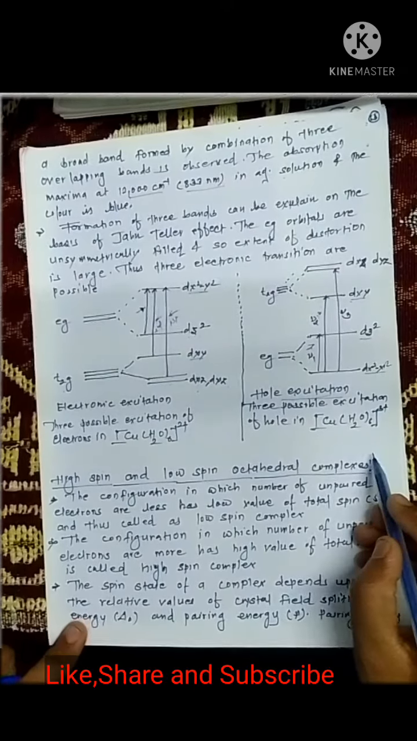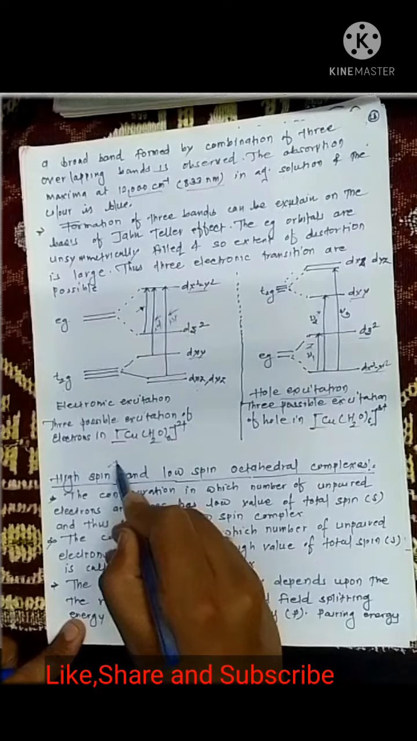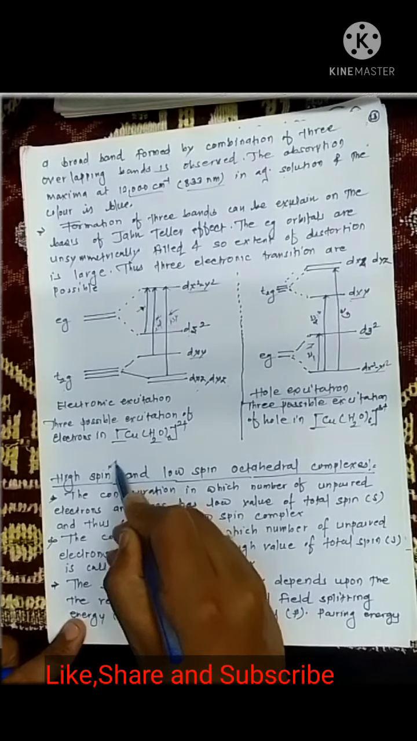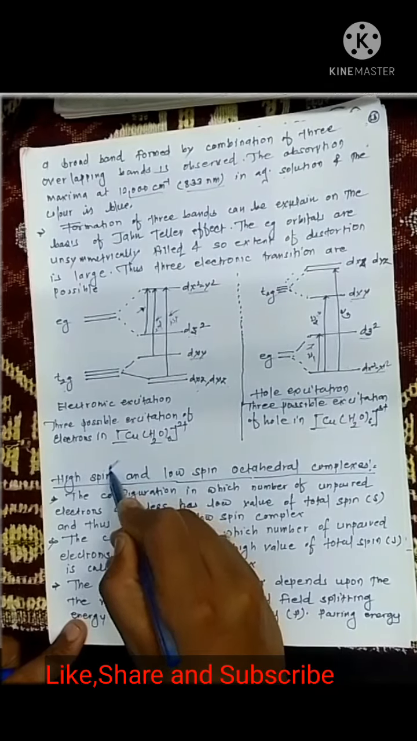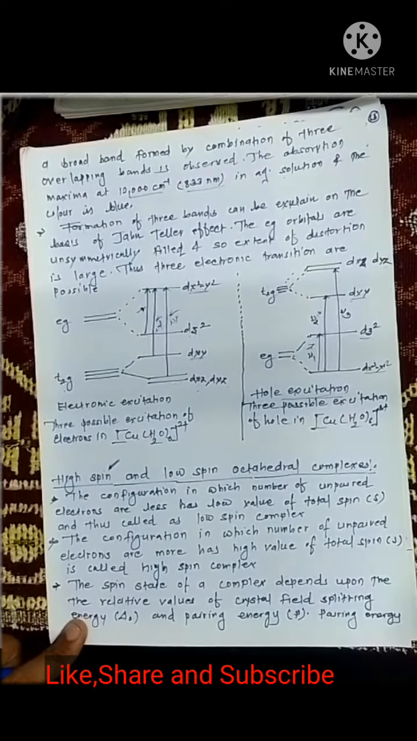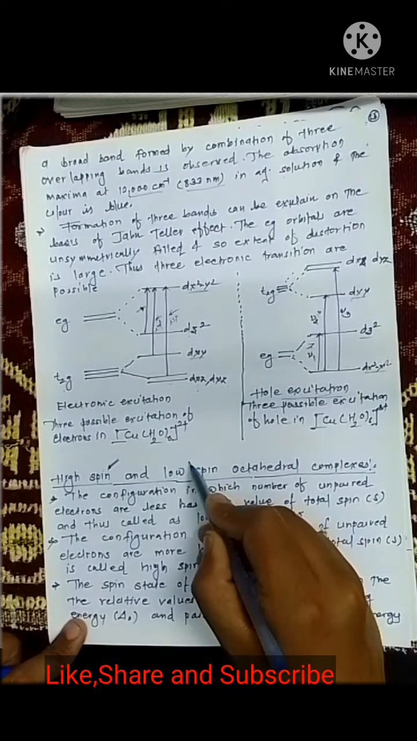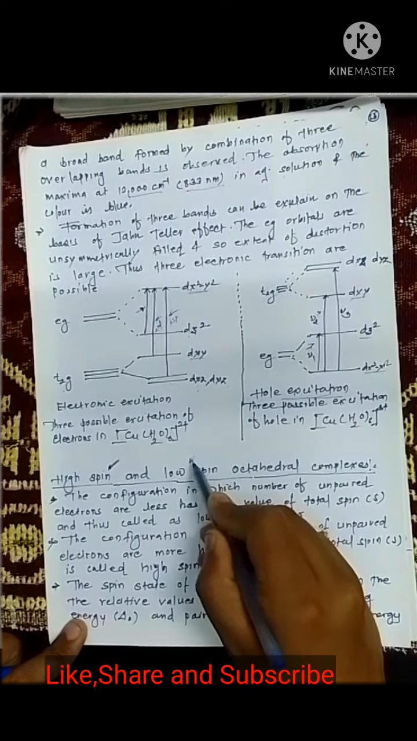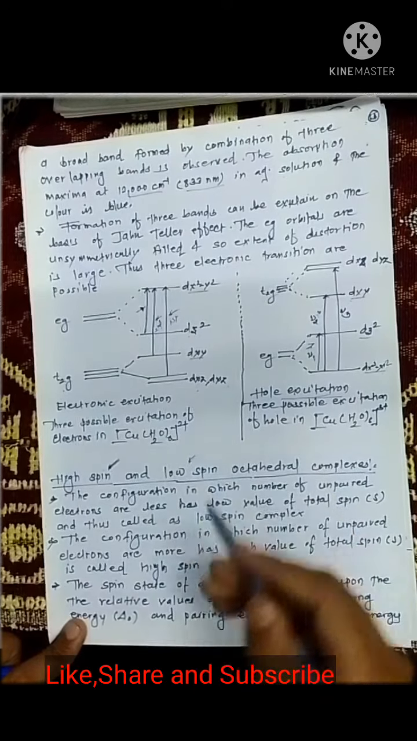Good morning, students. Today we are going to see what high spin and low spin octahedral complexes are. Now, the word high spin stands for maximum spin value or total spin value, and low spin also refers to the spin value. So now, what is a high spin complex?